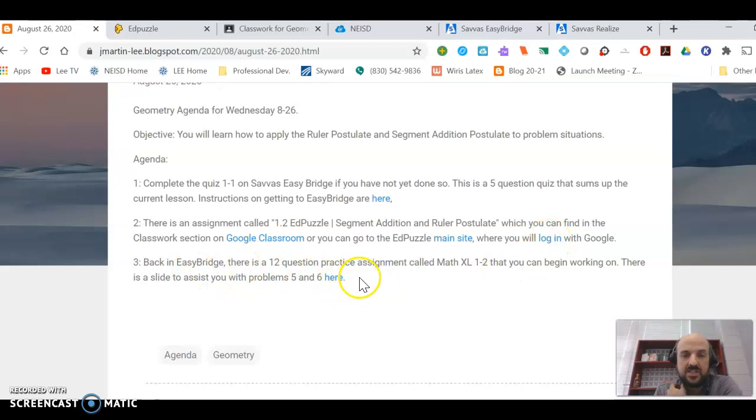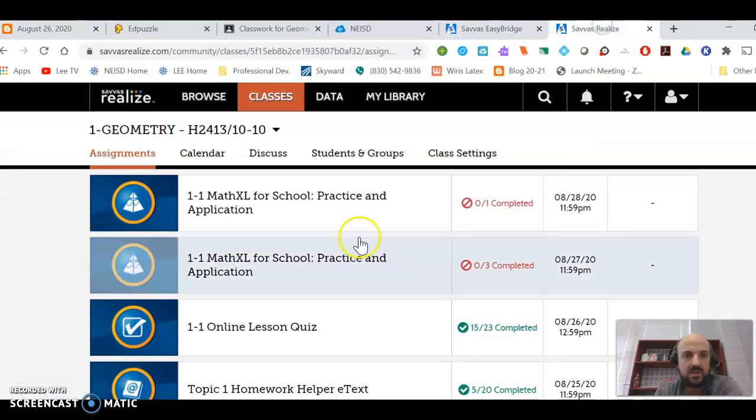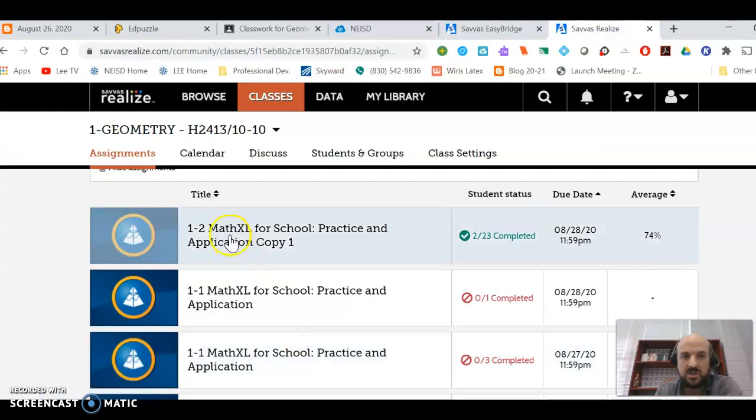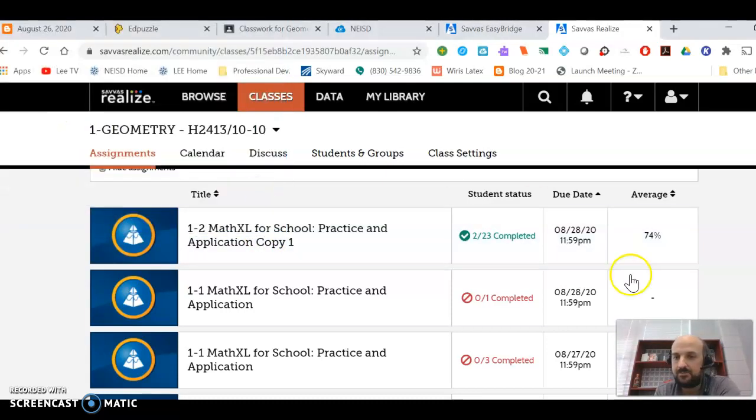Back in EasyBridge, there's an assignment called Math Excel 1-2. I think it's like 12 questions, give or take. You can see that it's the one that says 1-2 Math Excel. Okay? So please, this is what we're doing today. These are the 3 things that we need to accomplish. Okay.